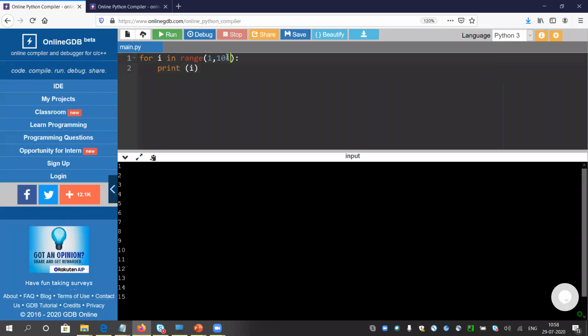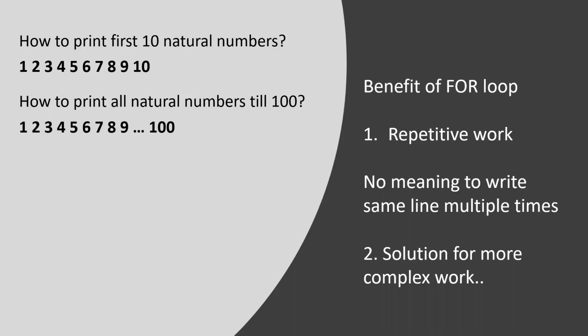So any range we can give. Instead of 100, we can give 101. Look, it will print all the 100 numbers. If you scroll up here, it will print all the 100 numbers. Okay, so you can do the same in your Python compiler.